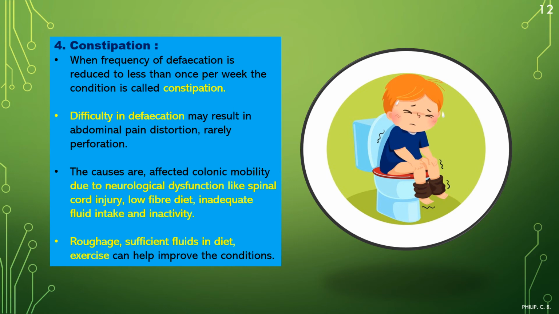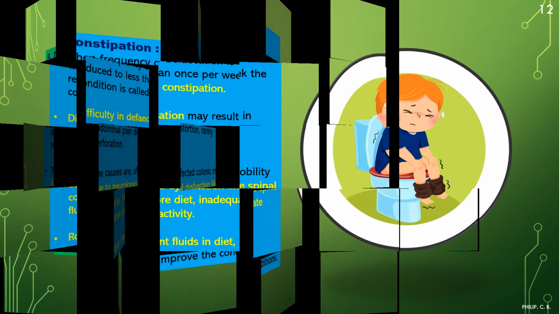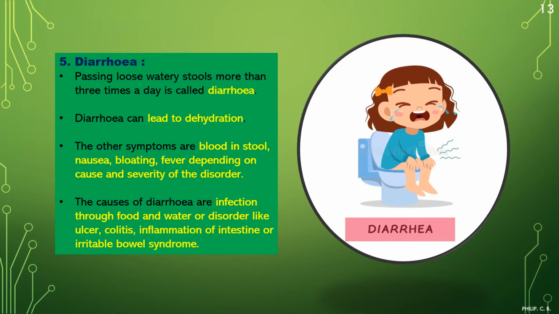So I put a simple image over here. Here I also put an image related to diarrhea. What are the reasons for diarrhea? Passing loose watery stools more than 3 times a day is called diarrhea. Now this can be said to be the opposite of constipation. Diarrhea can lead to dehydration. The other symptoms are blood in the stool, nausea, bloating, and fever, depending on the cause and severity of the disorder. Because of diarrhea, a lot of water is lost from the body, that is, dehydration takes place, and sometimes blood can also be seen in the stool.